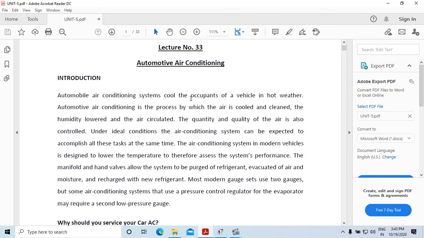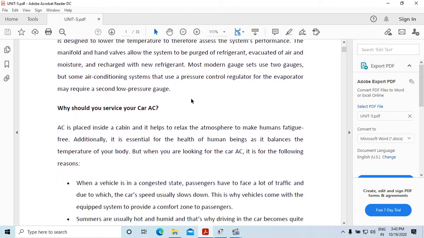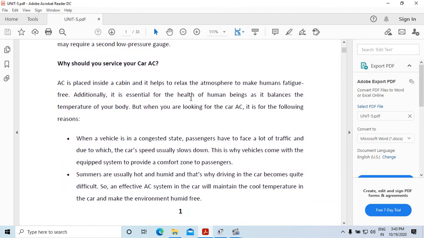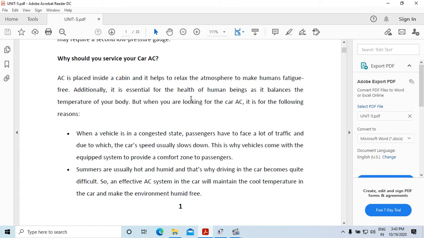So, why do we use AC in our car? There are different reasons for using AC in a car, which are as follows. When a vehicle is in a congested state, the passengers have to face a lot of traffic, due to which the car's speed usually slows down.